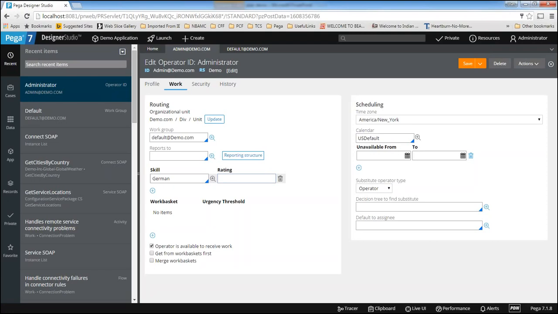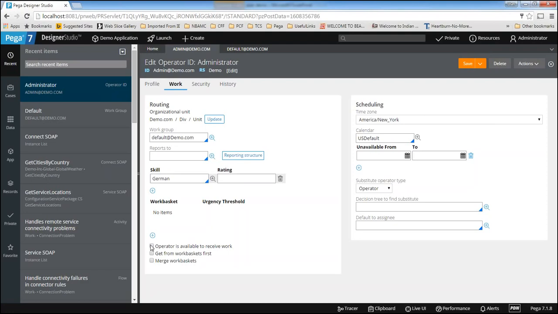During assigning the work, I mean during skill-based routing, the system will check this skills record, and if you meet the required skill, the work will be automatically assigned to you. If you want work assigned, this checkbox is checked. If you uncheck this box, the system cannot assign the work to you. Let's say you are on leave or you left the company suddenly. Then what will the administrator do? He will just uncheck this one, and automatically the work will not be assigned to you.